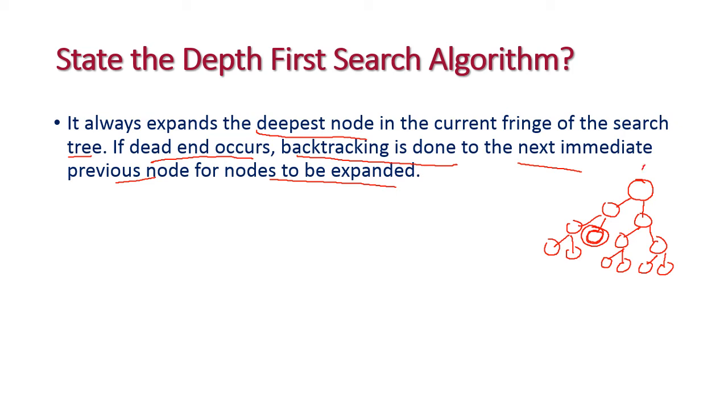From the root node we apply the successor function and get this particular node, and from here we apply the successor function and reach this particular node and this particular node. So this is the leaf node, that is the dead end node.